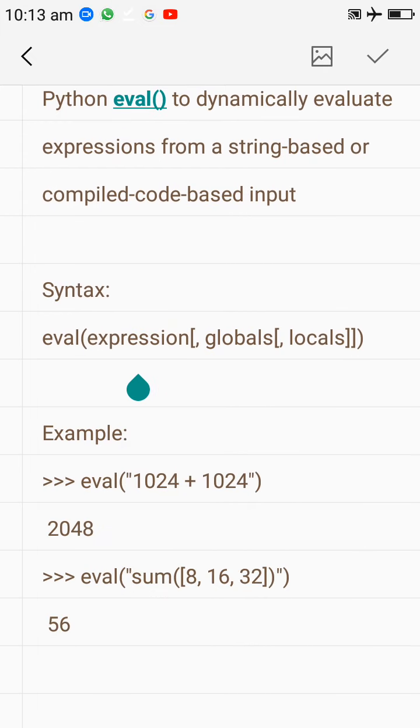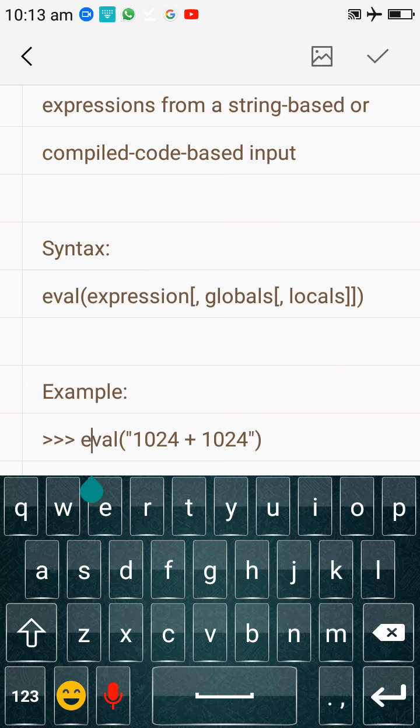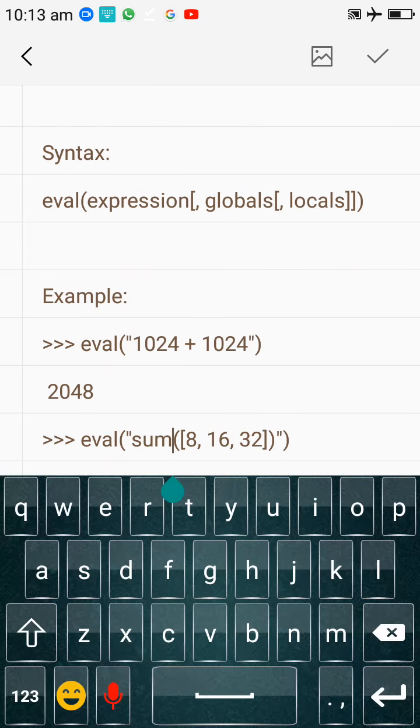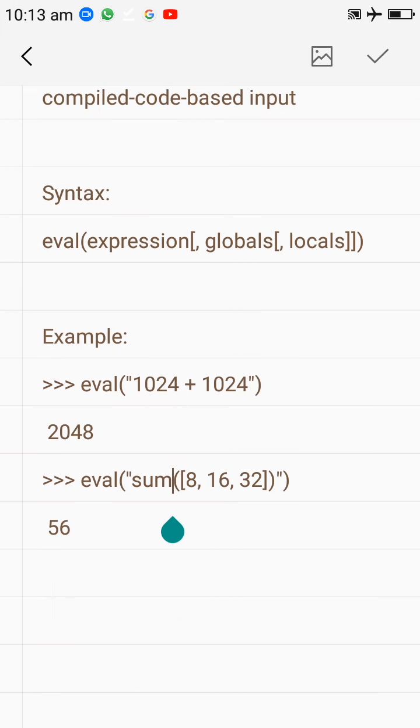You can understand the evaluation by this example. Suppose we have taken the eval function and we have given the expression 1024 plus 1024. Here is the mathematical expression, so the output of the addition will be 2048. One more eval expression we are seeing: here is a function and we have given the values 8, 16, 32, and again you will see the output. In this way we can understand how the evaluation will execute in Python.